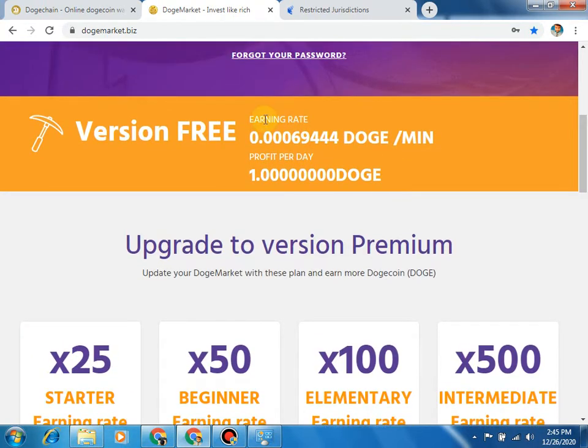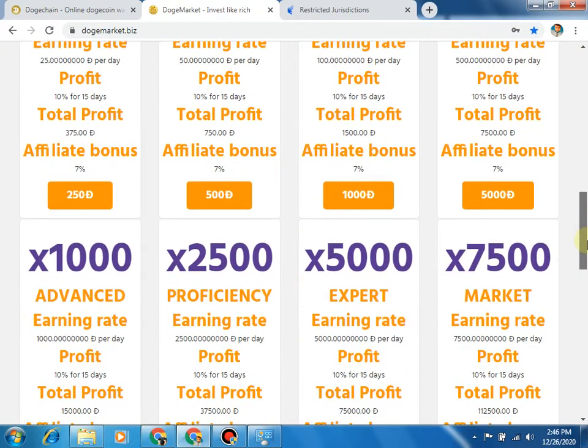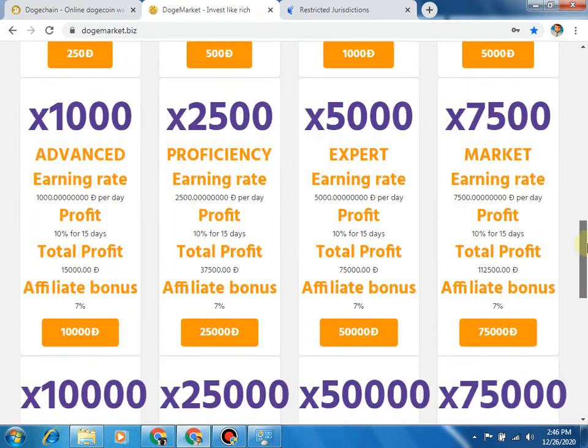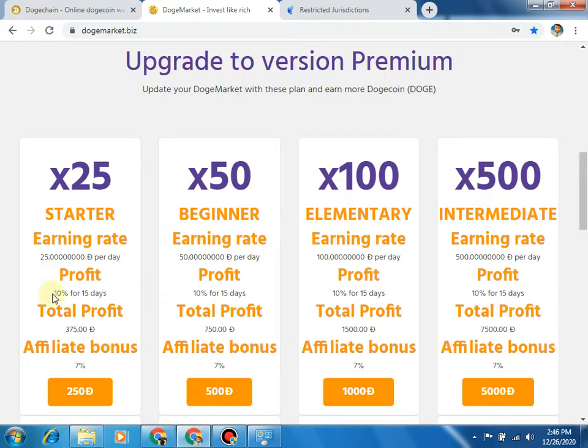We are working in the free version, and every minute we will receive Dogecoins like this, and we will earn 1 Dogecoin per day. If we buy plans from this list, you can see we have to pay with Dogecoins, and we will profit like this.